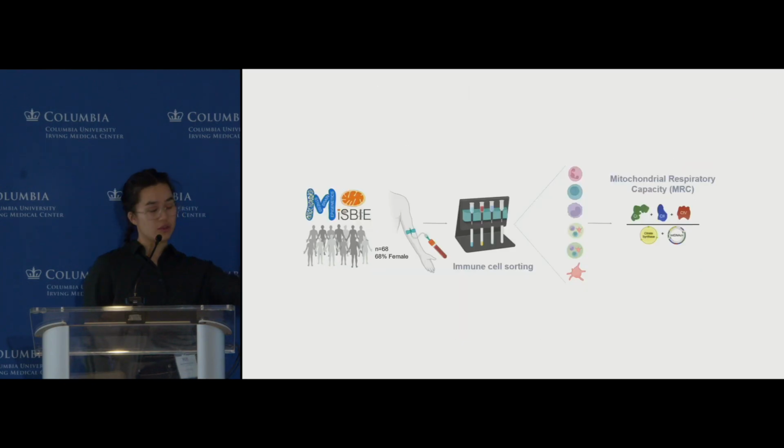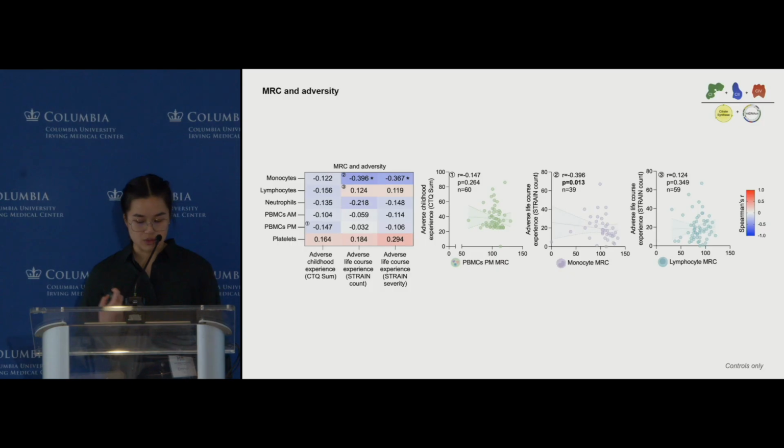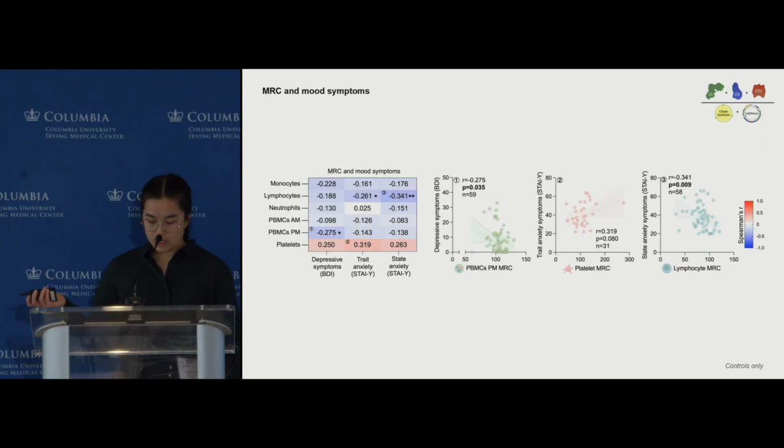And so then moving on to immune cell specific mitochondrial respiratory capacity, or MRC, and how they relate to adversity and mood symptoms. With regard to adversity exposure, we saw negative correlations between monocyte MRC and life course adversity. And in relation to mood symptoms, we saw negative correlations between lymphocyte MRC and state anxiety symptoms.